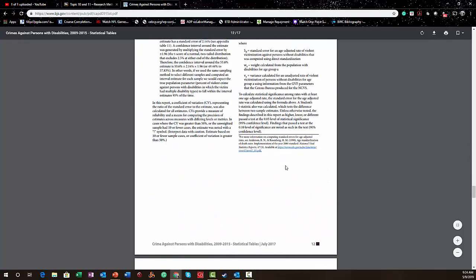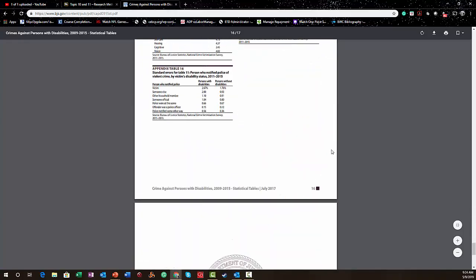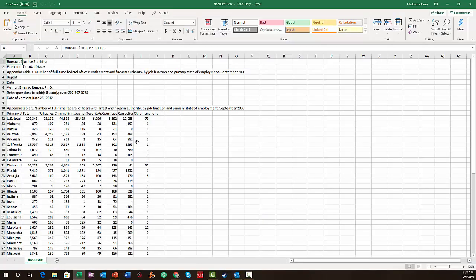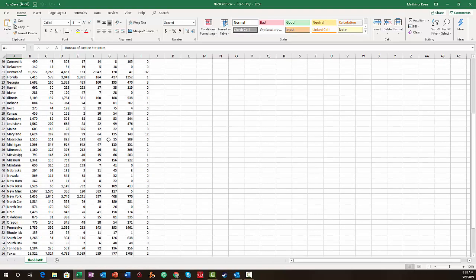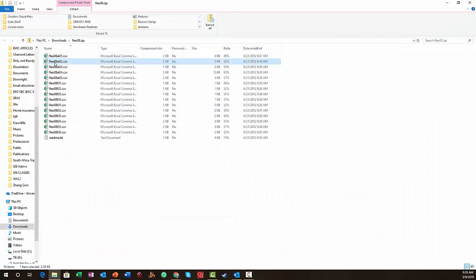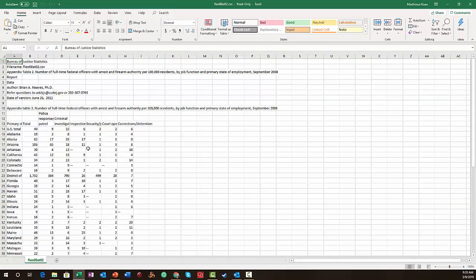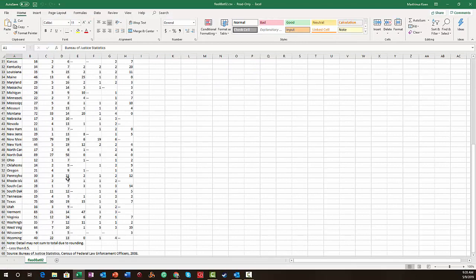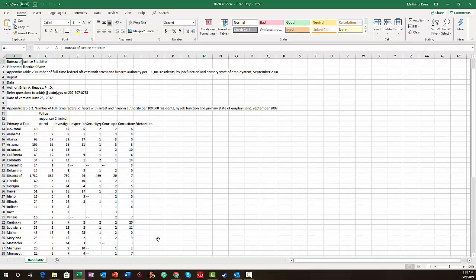So let me see if we can find the raw data somewhere. Okay, so here we go. Here we have some data about number of federal officers with arrest and firearm authority by job function. So this counts officers for us, right, in different contexts, in different states. So this is all raw data that people can mess with or compile and then find correlations and other forms of descriptions.